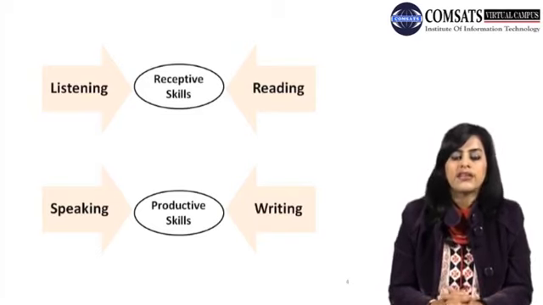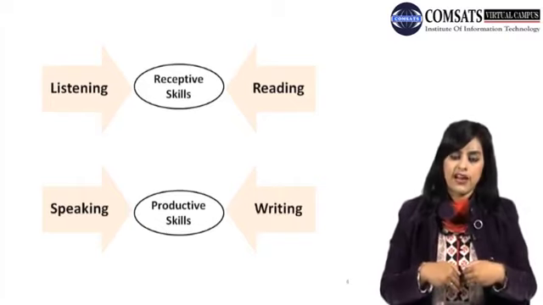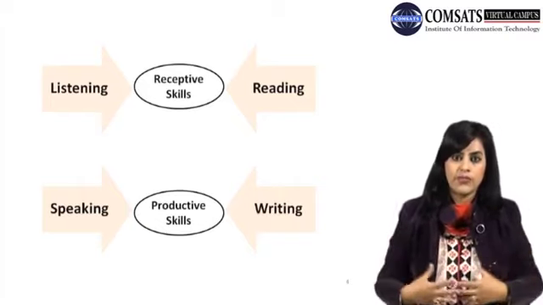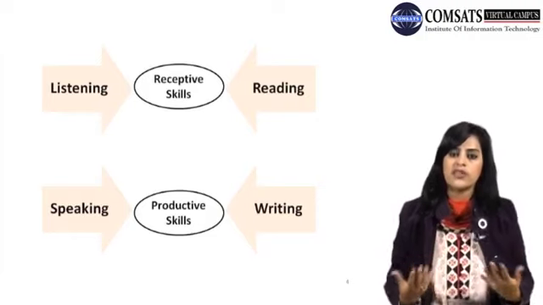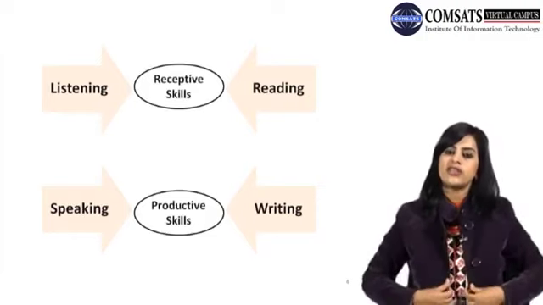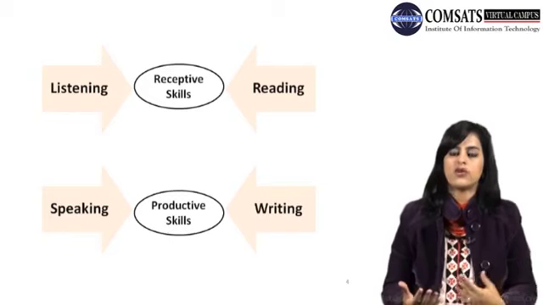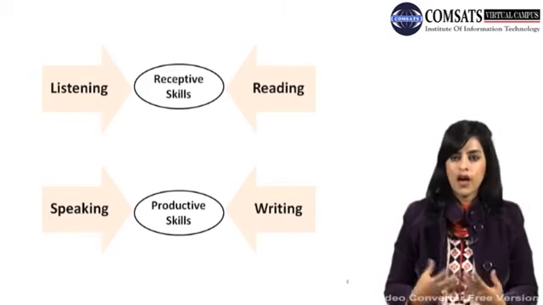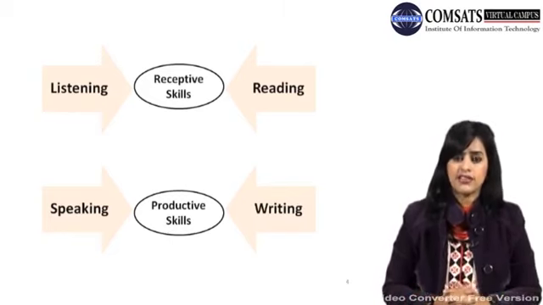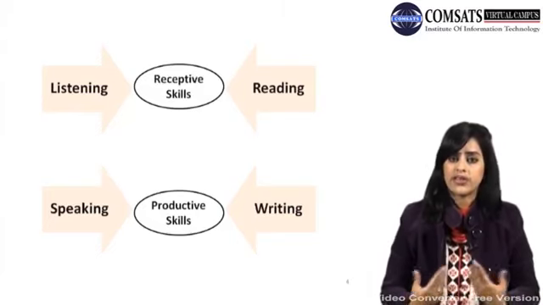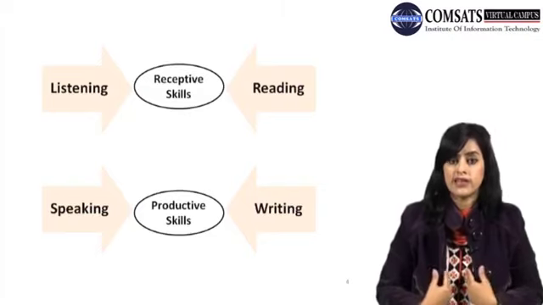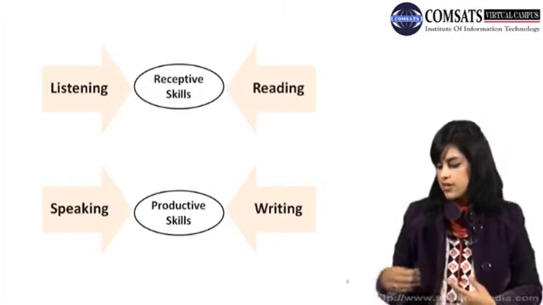So both of them are the output skills. They are the productive skills, because you are producing the information and the information is coming out somewhere. So this is how both of them are productive skills. As I am talking right now and you are receiving the information, you become the receiver and I am the sender. This is what we are also going to discuss today.